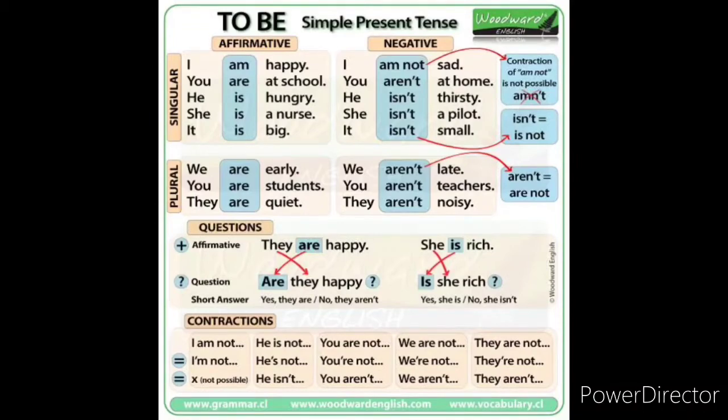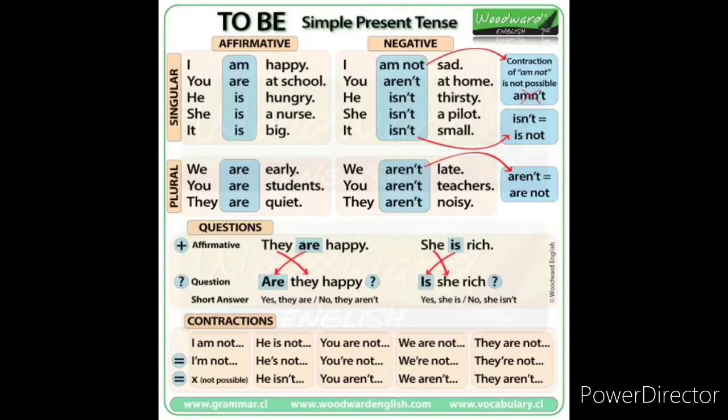I am not sad. Then you aren't at home. That means n't means it is not. So you aren't at home. He isn't thirsty. She isn't a pilot. It isn't. Opposite to it, you can see the negative sentences. We aren't late. You aren't teachers.